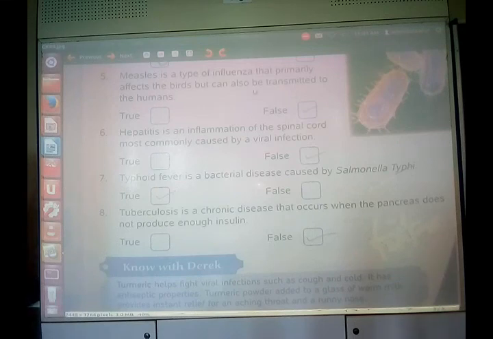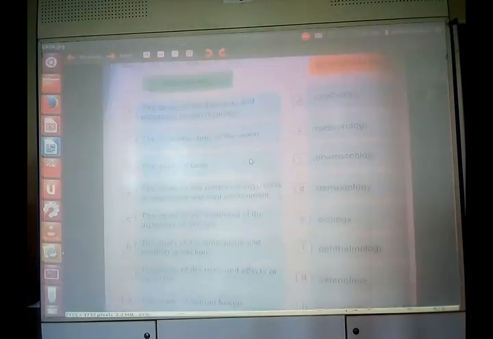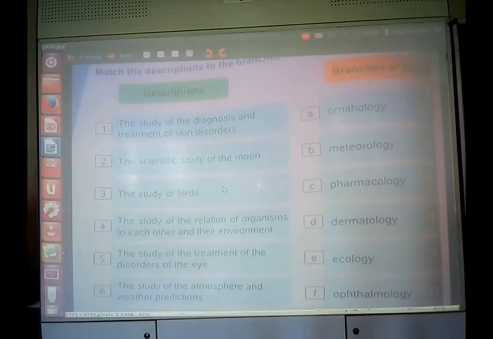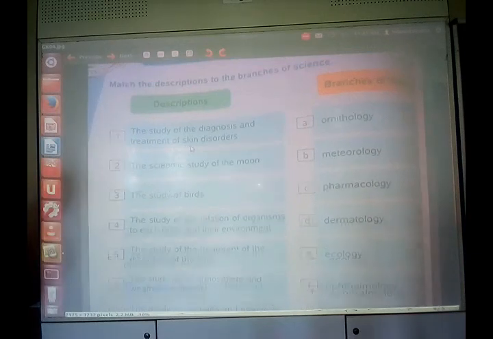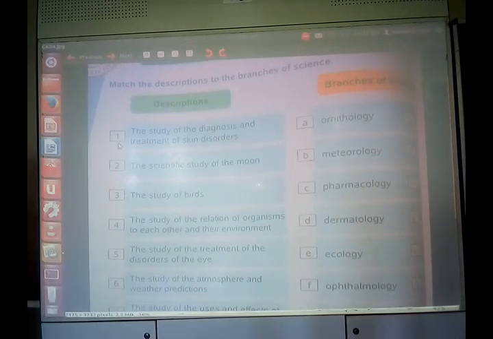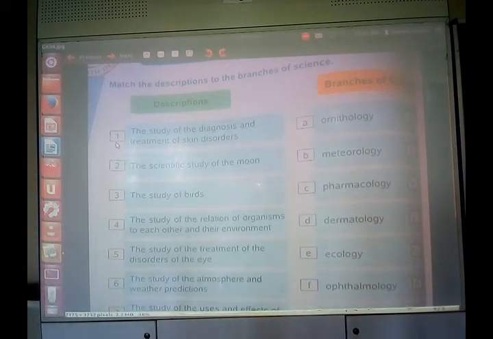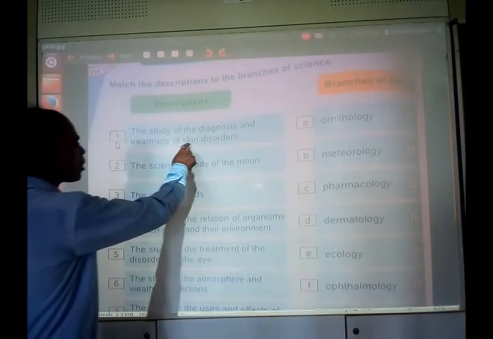Moving on to the next chapter, branches of science. Now here we need to learn about the branch of science. You have to identify the study of what disease is called what. So the study of the diagnosis and treatment of skin disorder.